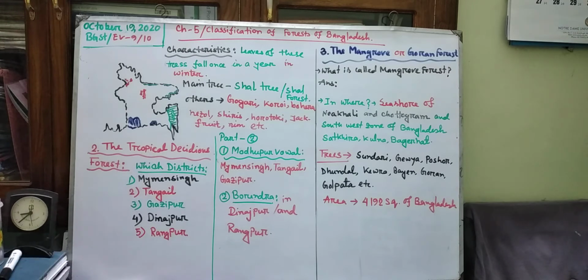There are 5 districts. How many districts? There are 5 districts. Number 1 is Mymensingh, Tangail, Gazipur, Dinajpur and Rangpur. How many districts did we get? That is 5 districts. Here Mymensingh, Gazipur and Tangail, these red portions are part of this tropical deciduous forest.